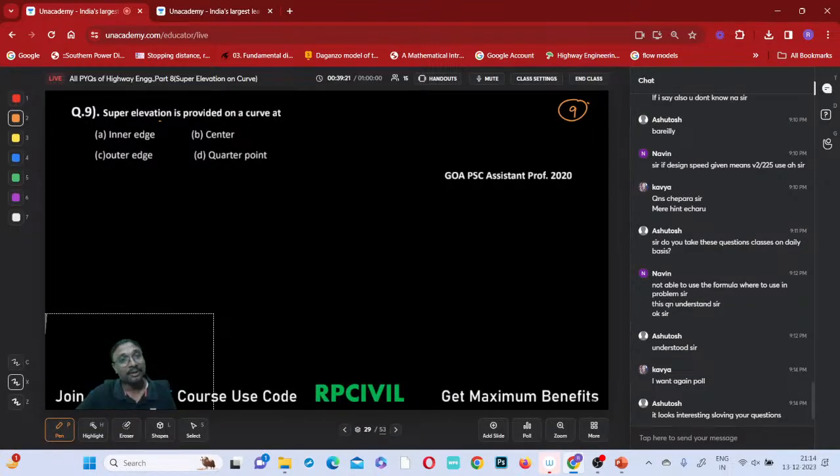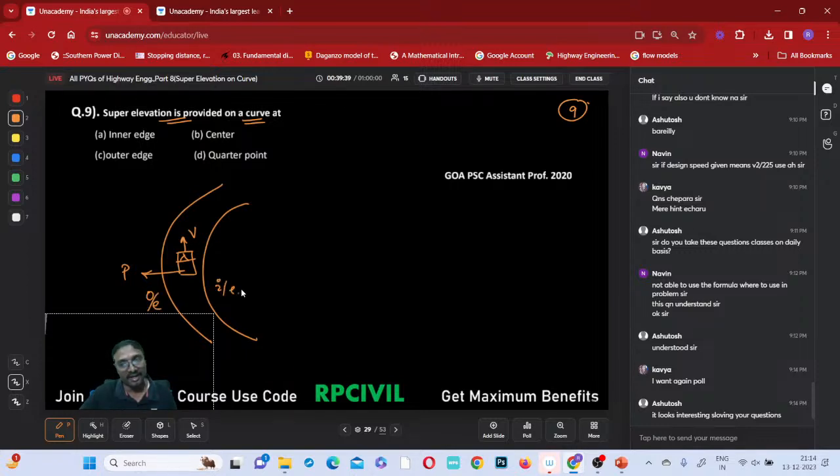Right. Now, super elevation is provided on a curve. What is that super elevation provided on a curve? Just observe, this is a curve. The vehicle is moving with velocity v, subjected to this centrifugal force P. This left side is the outer edge, this right side is the inner edge. Then on which side is the super elevation or rising provided? Outer edge side or inner edge side? Outer edge side only it is provided.